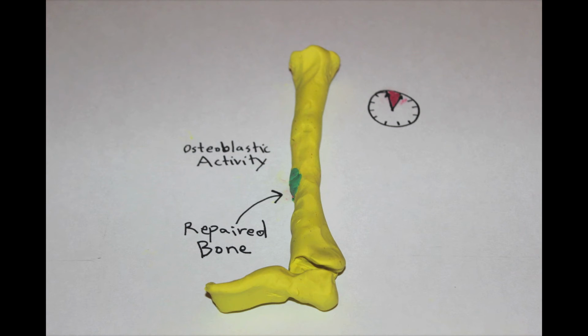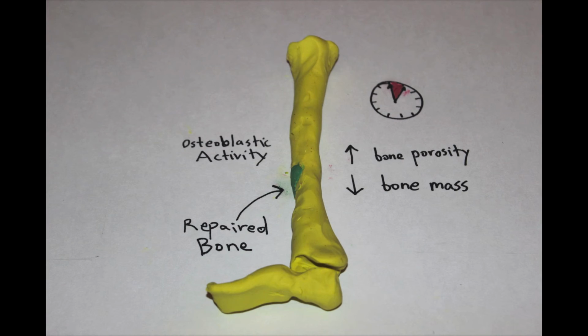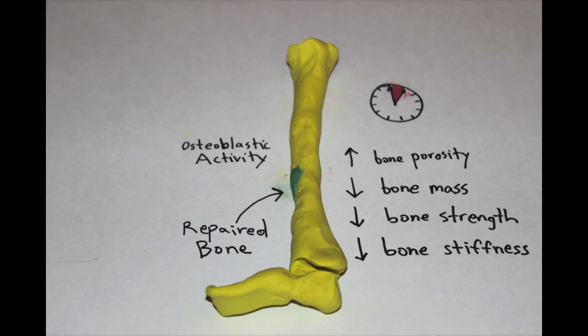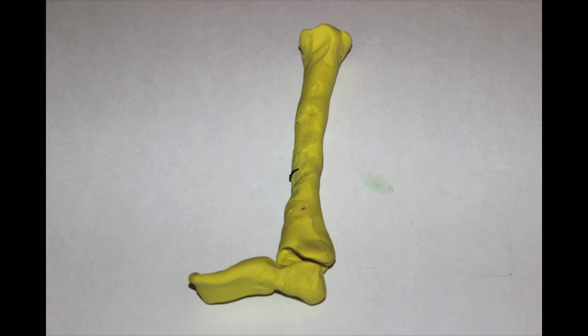Osteoclastic resorption increases bone porosity, reduces bone mass, and decreases bone strength and stiffness. Hence, the strain on the remaining bone increases. In healthy athletes with adequate rest, the lost bone is replaced by more dense bone so that the stress site is strengthened. But when there is not time for the repair process to complete itself before additional microdamage occurs, the condition can progress to a stress fracture.